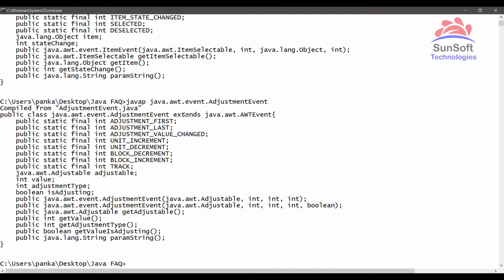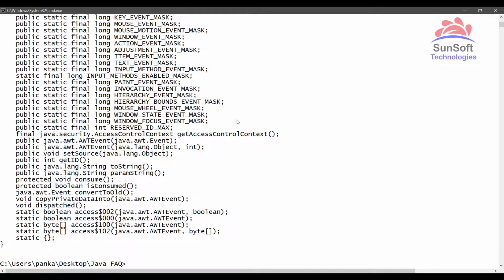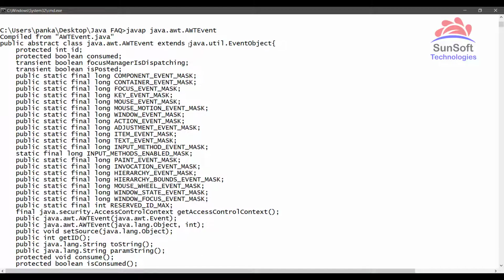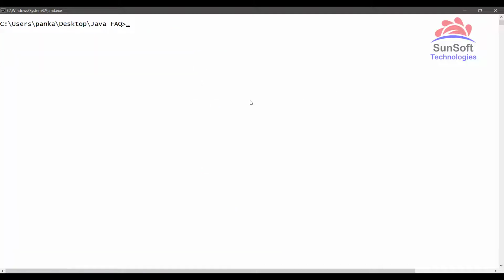Now even AdjustmentEvent extends from AWTEvent. So all these three classes extend from AWTEvent. Now let's finally check what AWTEvent extends from. And if you see, the AWTEvent class extends from java.util.EventObject. So hence this shows or proves that the EventObject class is the super class for all the event related classes in Java.